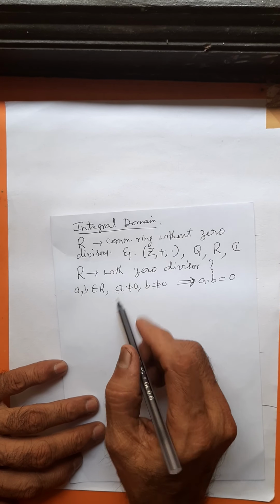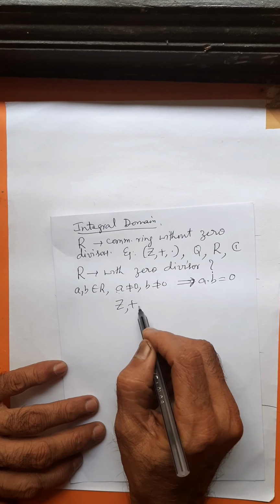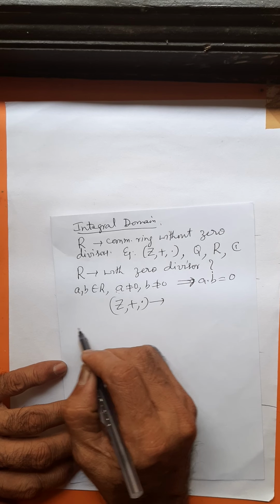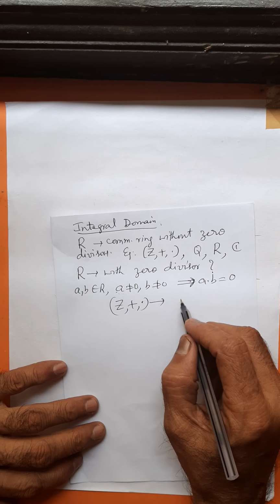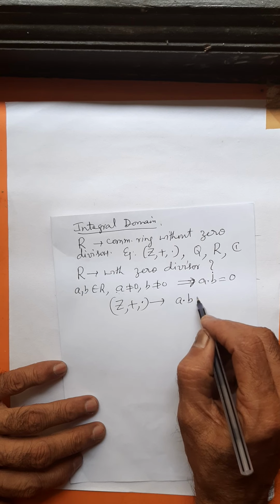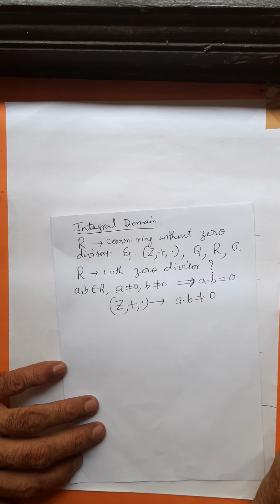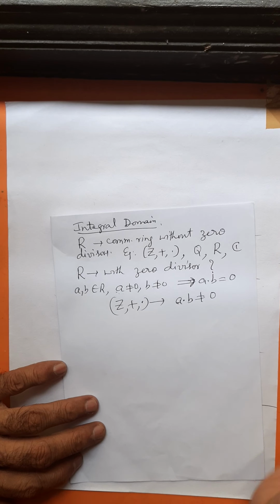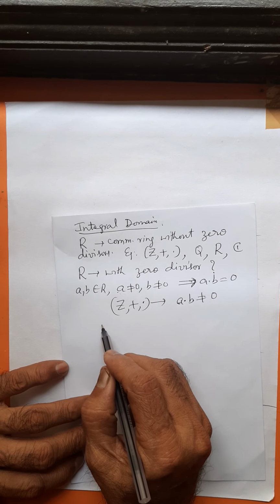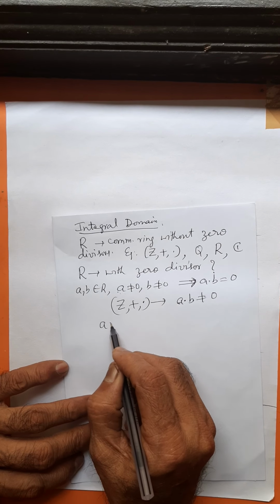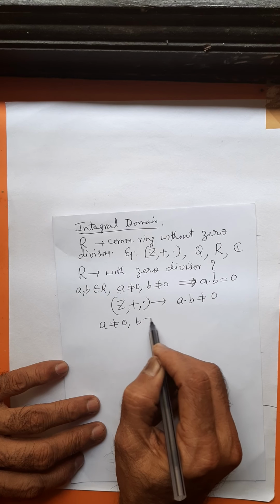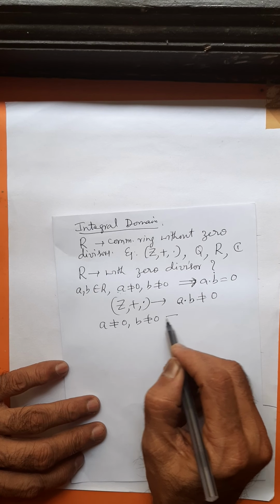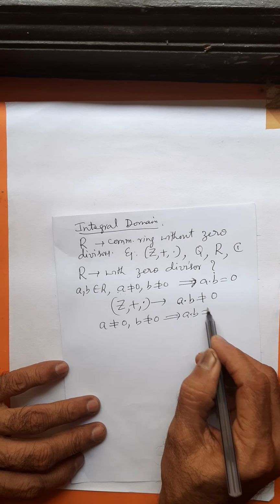The set of all integers, the ring of integers, is without zero divisor. You know that the product of two non-zero integers is never 0. Right? It is without zero divisor. A ring is without zero divisor when, if a not equal to 0, b not equal to 0, then a into b should not be 0.